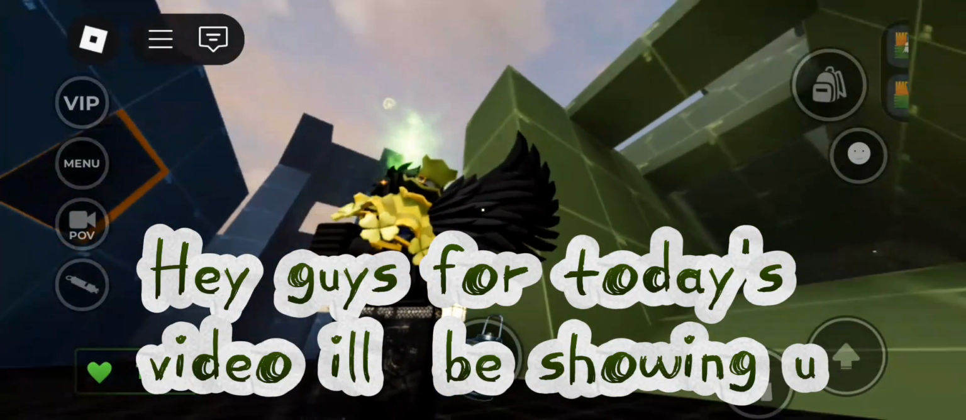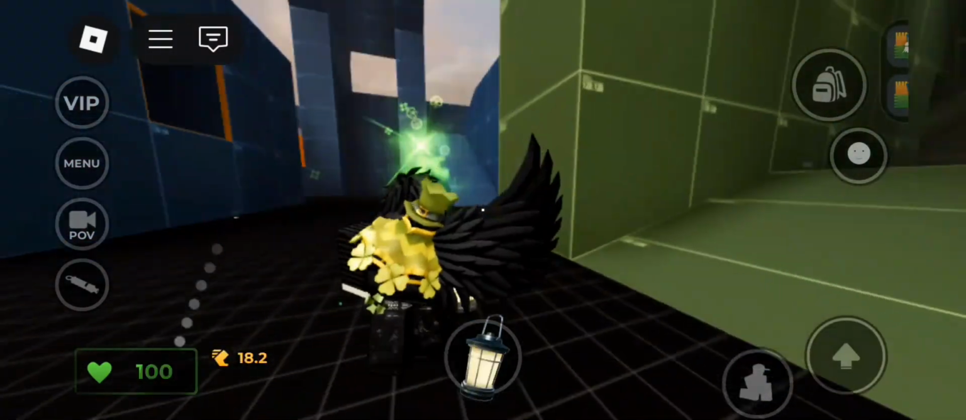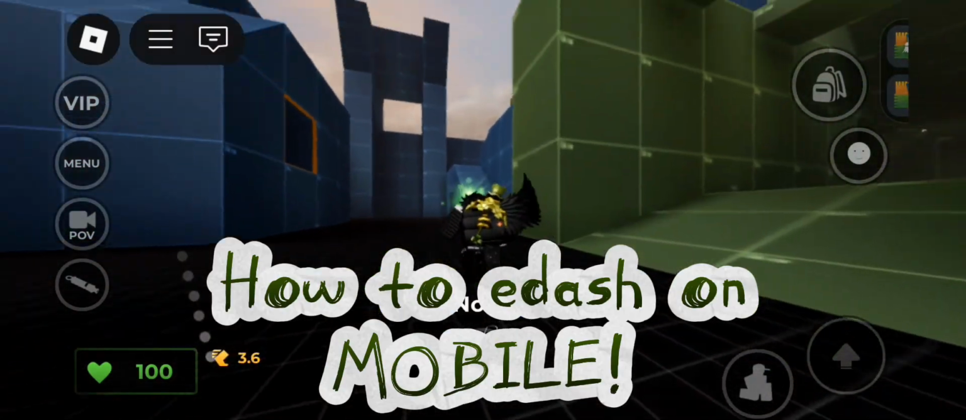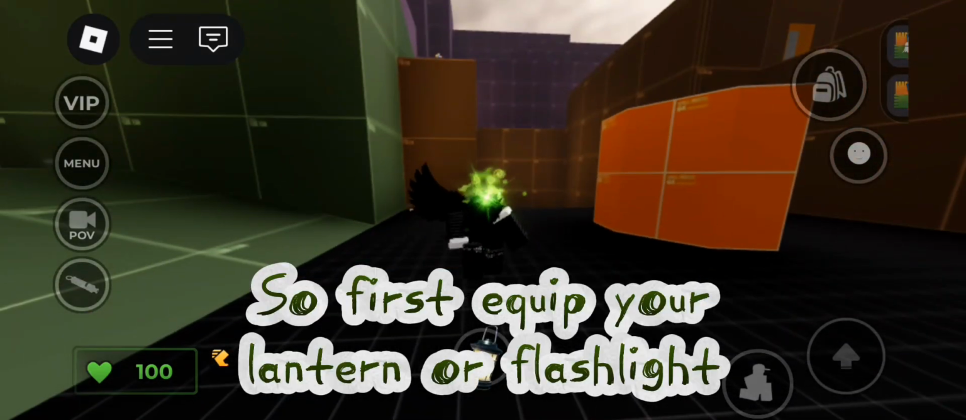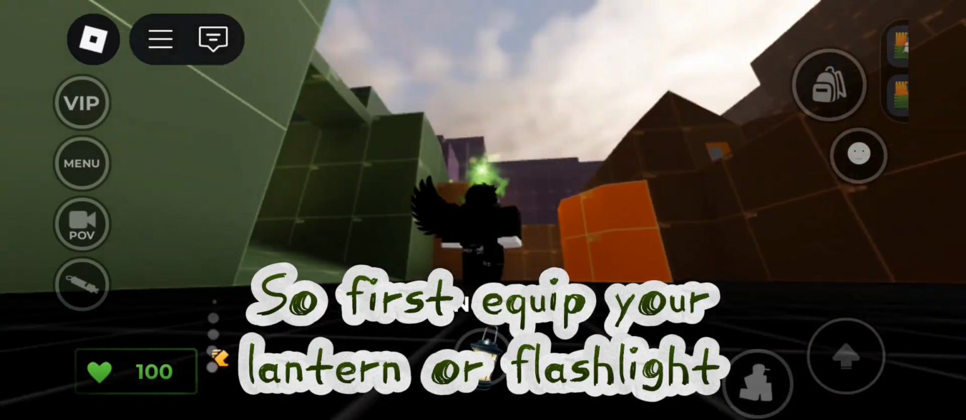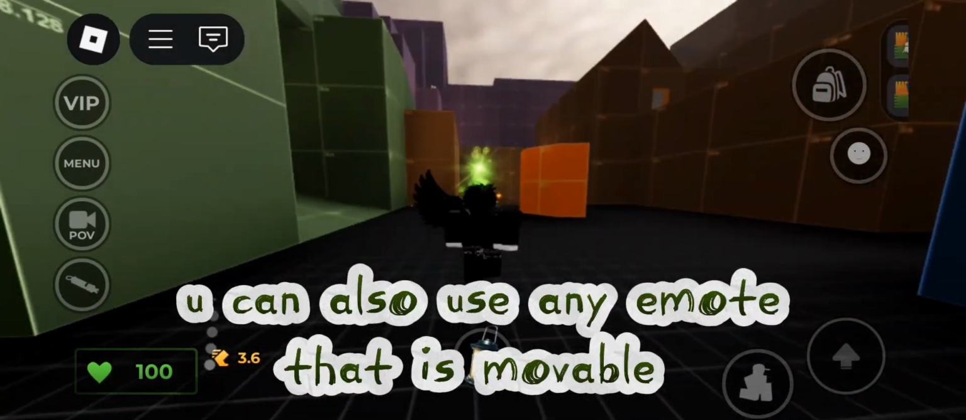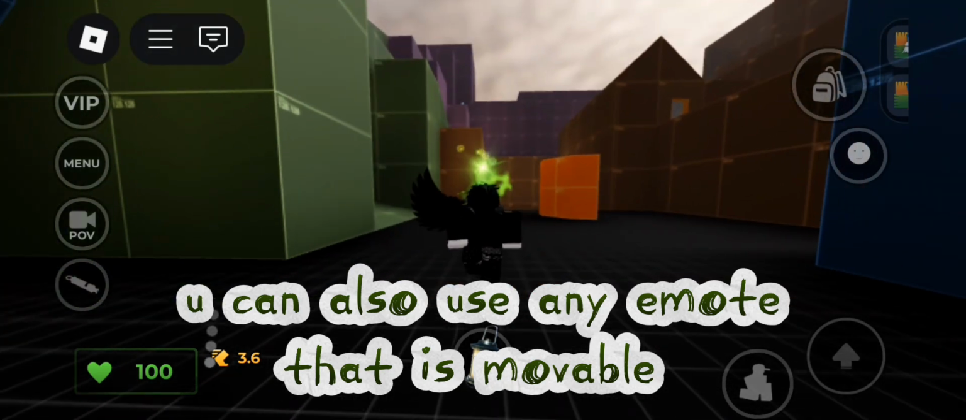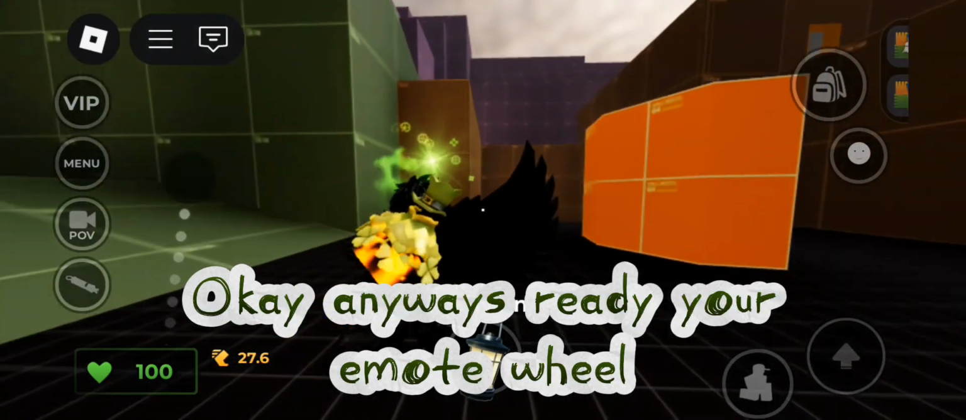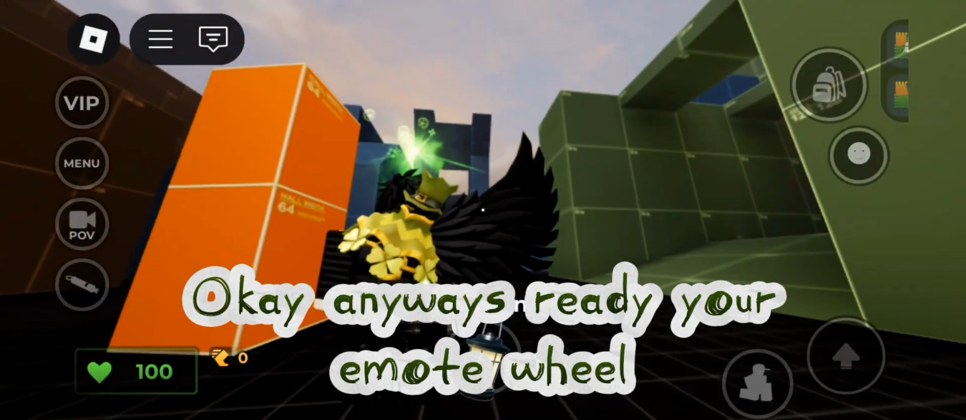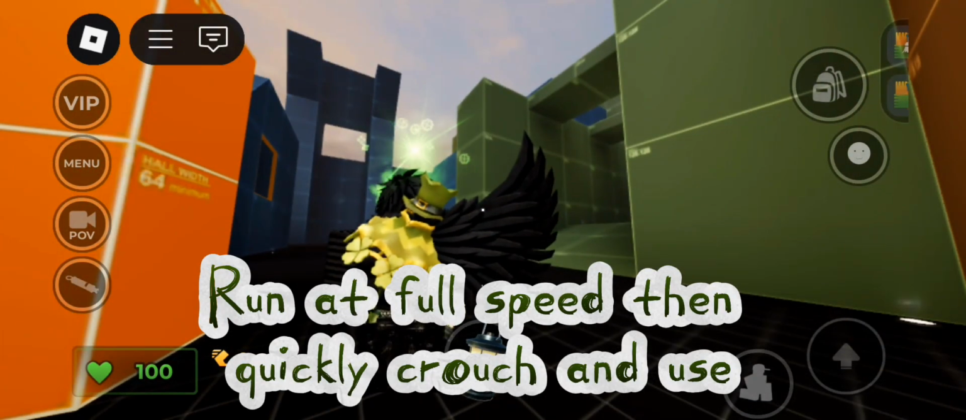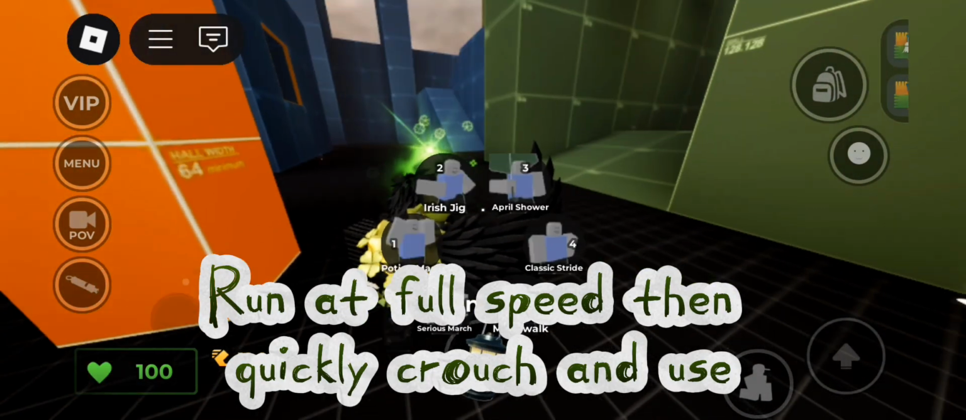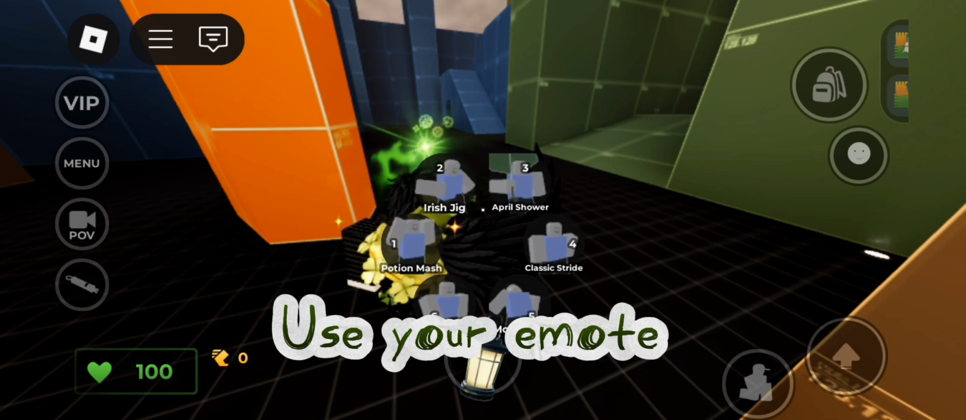Guys, for today's video, I'll be showing you how to add dash on mobile. So first, equip your lantern or flashlight. You can also use any emote that is movable. Okay, anyways, ready your emote wheel. Run at full speed, then quickly crouch and use your emote.